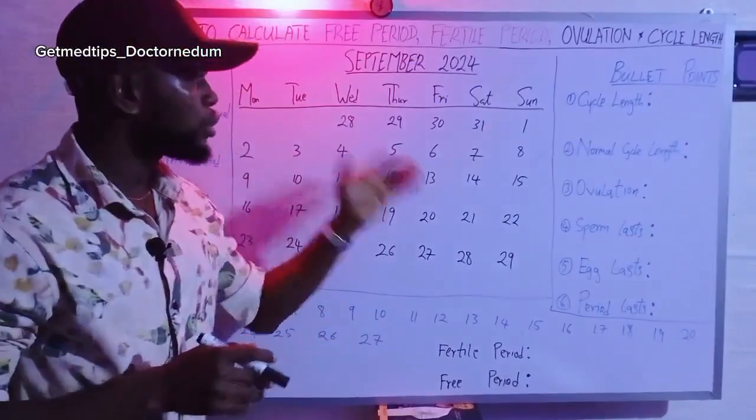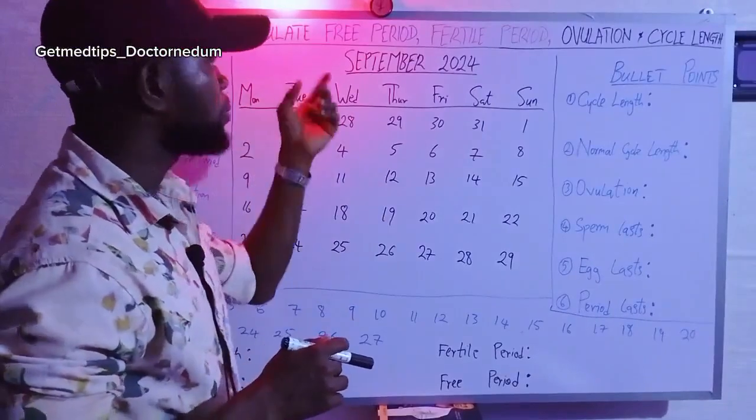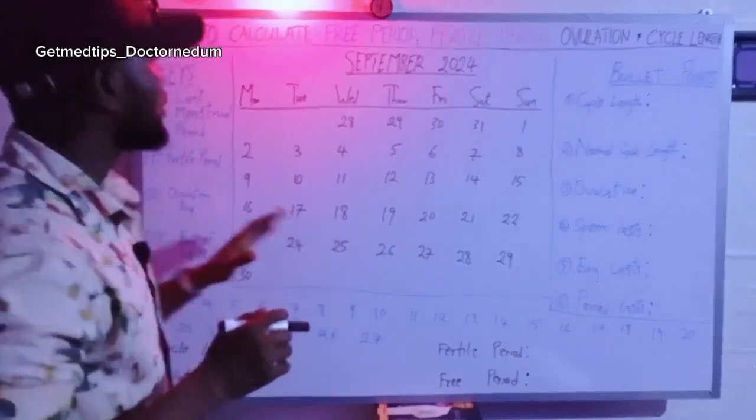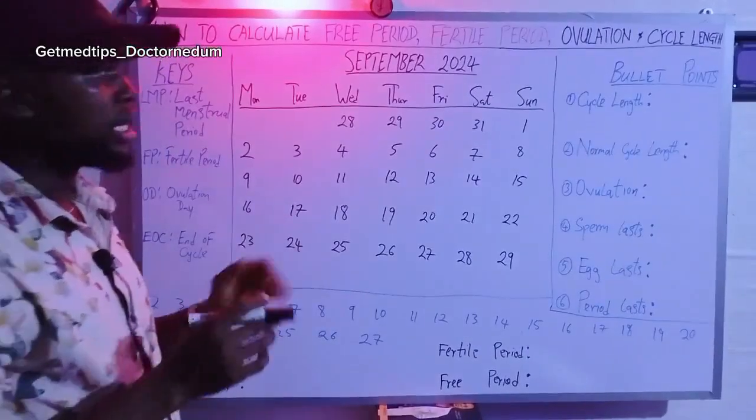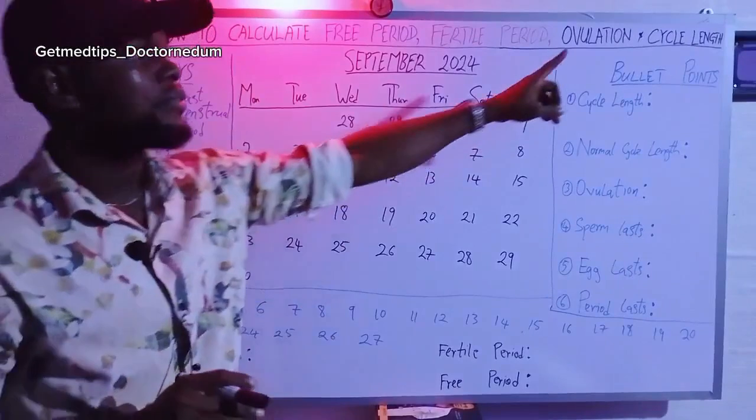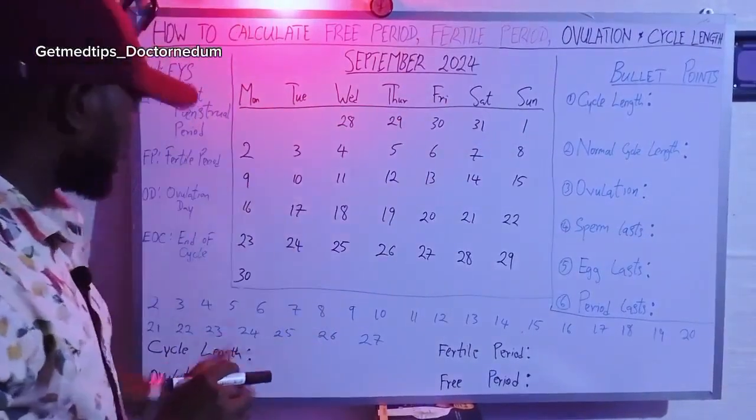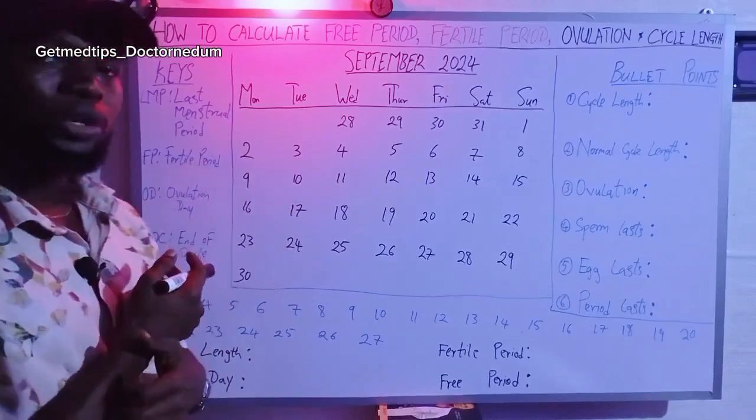So for us to calculate this fertile period, the free period, the ovulation and the cycle length, we have to start from somewhere. I've already made a sketch so that it will not take much time. So we are starting from finding the cycle length. What is cycle length?